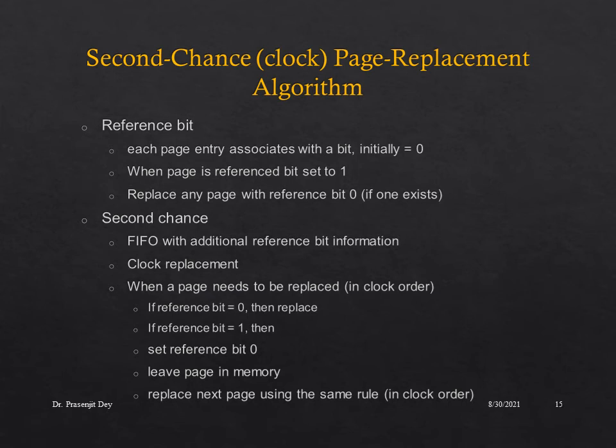When a page needs to be replaced, we check the corresponding reference bit of the page, and if the reference bit is 0, we replace the page. But if the reference bit of the page is 1, we give that page a second chance. We do not replace that page, but we set its reference bit to 0, and we check the next pages in clock order and check their reference bit whether it is 0 or not.